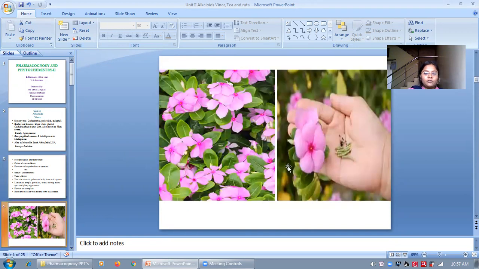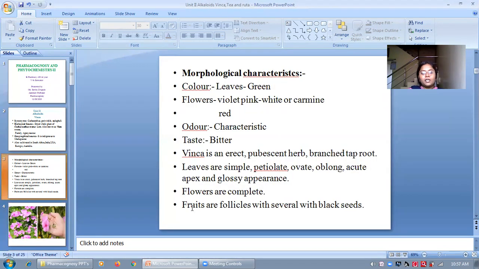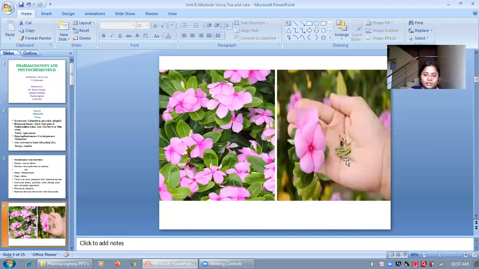Then the flowers are complete flowers. See here, the flower has five petals. A complete flower means a flower which contains sepals, petals, androecium and gynoecium. Again, its fruits are follicles with several black seeds. Follicle means a pod. See here, there are black colored seeds.